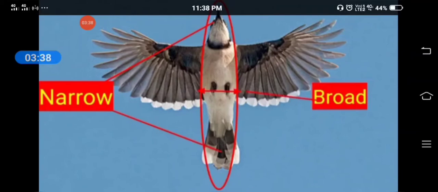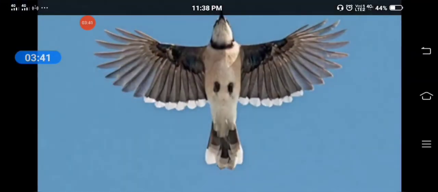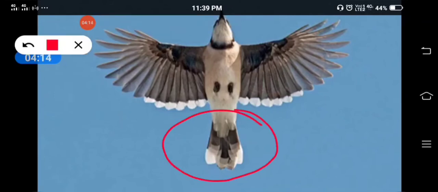The wings are attached to the body with the help of powerful muscles. So, their muscles are very powerful. Wings are covered with different types of feathers. In the picture, we can see this clearly. A bird's tail helps it to change its direction while flying. So, what helps a bird to change its direction? Its tail. Okay?